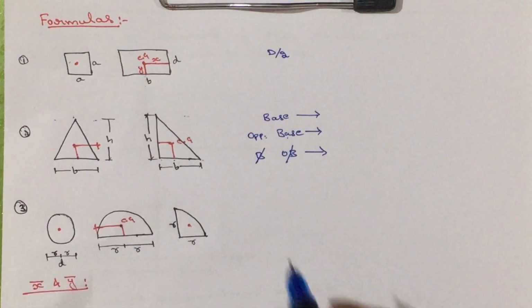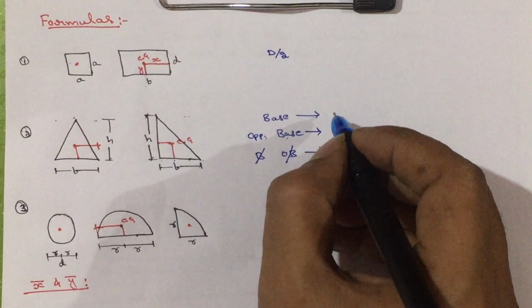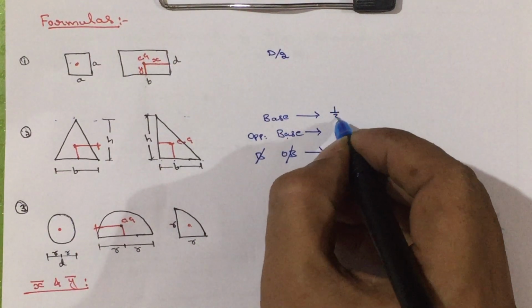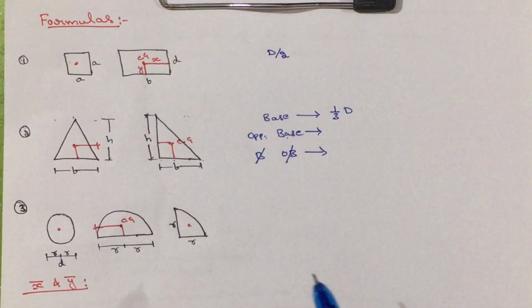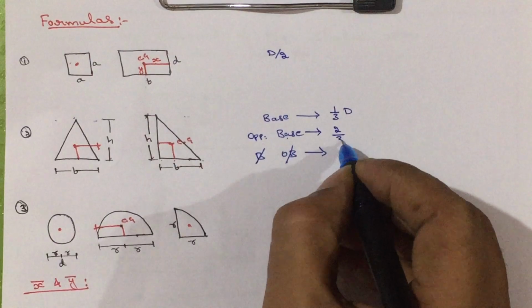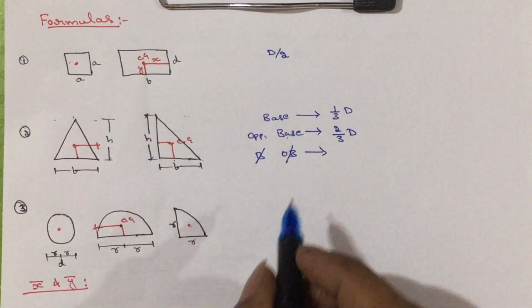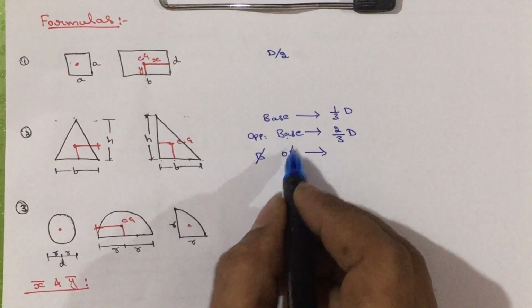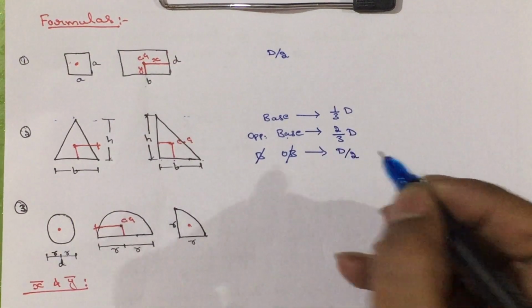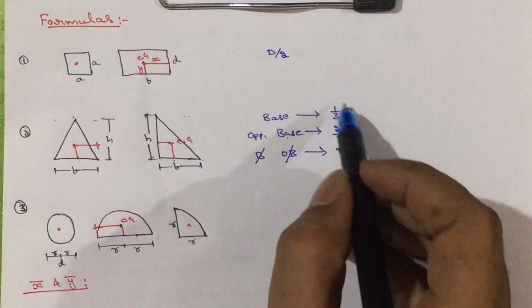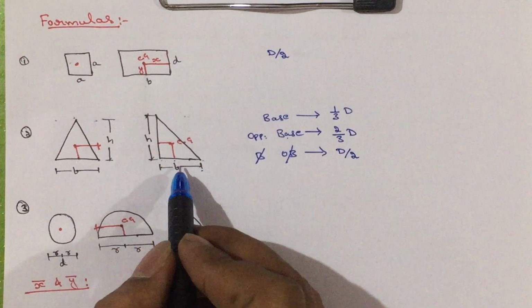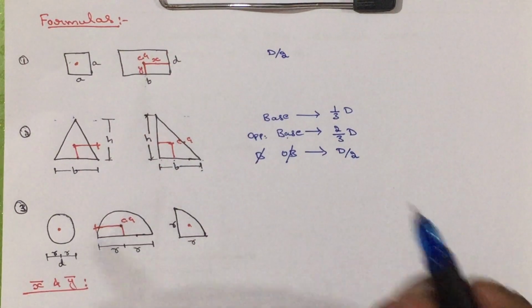So, from the base side, the distance is given by 1/3 of the distance. From opposite to the base, it is given by 2/3 of the distance. If it is neither a base nor opposite to the base, then it is given by distance divided by 2. What do you mean by distance here? Distance may be width or the height. It may be b or it may be h.